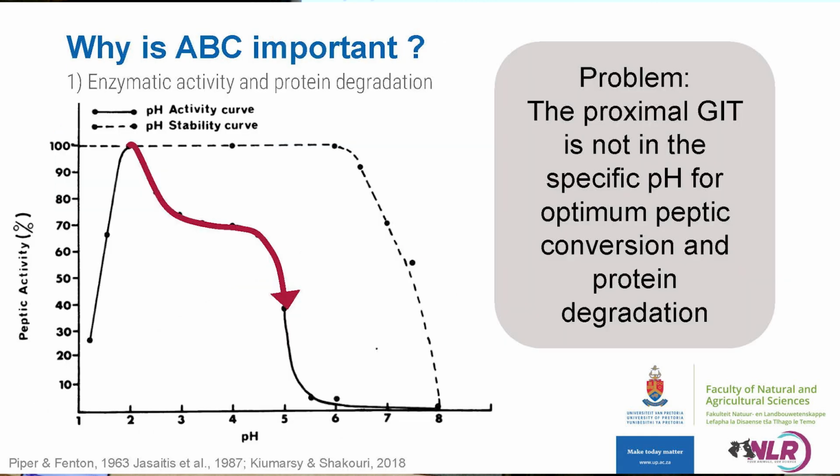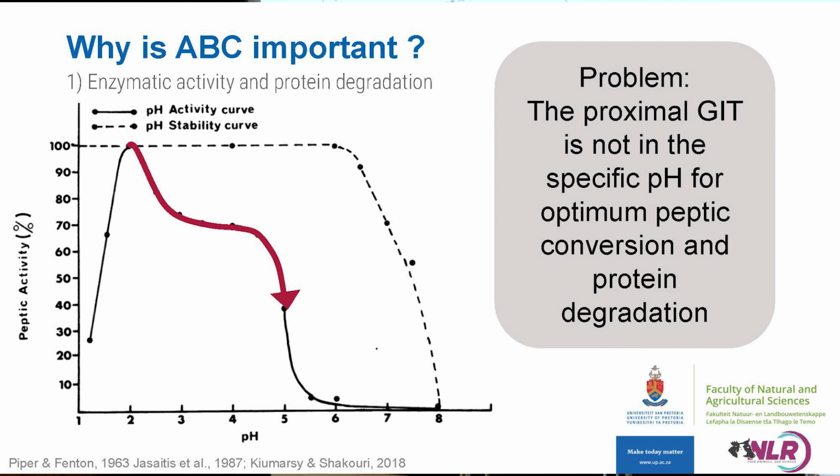And then I want to touch on why we feel it's important, starting with that of enzymatic activity and protein degradation. So as we can see by the graph behind me, the conversion of pepsinogen to pepsin has a clearly demarked pH optimum of around 2 to 3. And we can see that when we move out of this pH optimum, the peptide conversion and peptide activity drastically declines.